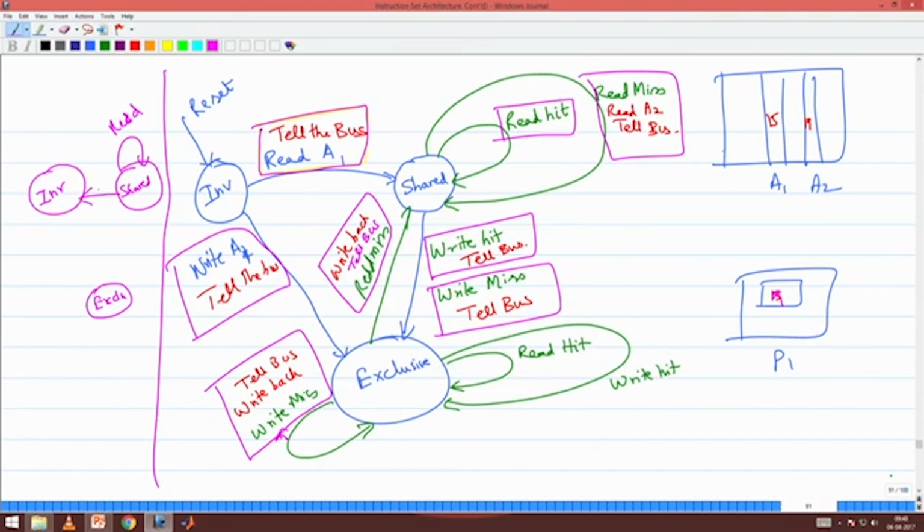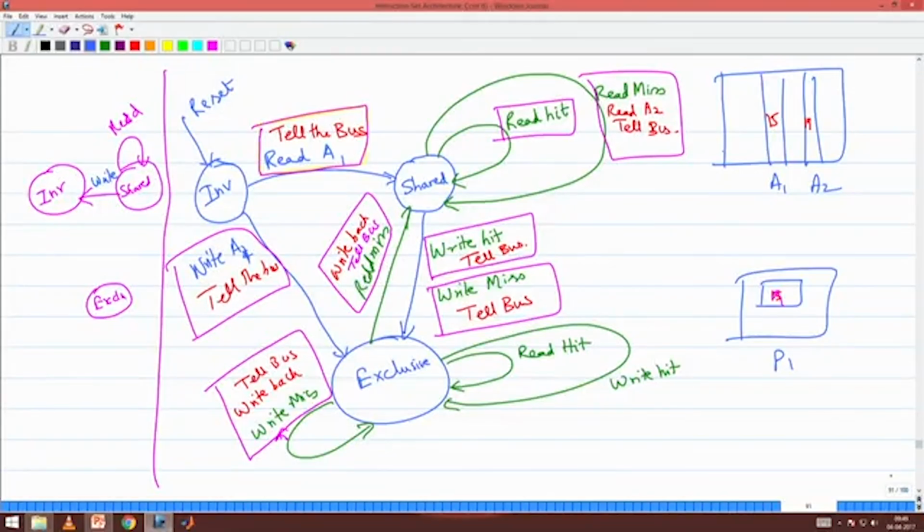Somebody is writing into that location, then I go and make myself invalid. I am in shared state, whatever value I am storing is what is there in the memory. So somebody is writing into A, so that is where when I do a write, I say tell bus, right. Somebody is writing into A, that means he will now have the latest value, I will not have the value. I need not go and update the memory because whatever I am storing is what is there in the memory, that is what we define by the shared state, right. So I need not go and update the memory there. I just go off to invalid. Whatever I have now, he has taken control. So whatever I have is invalid.